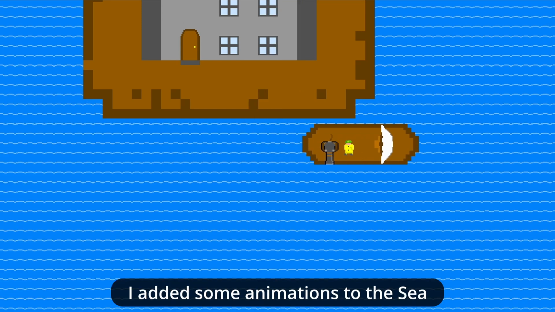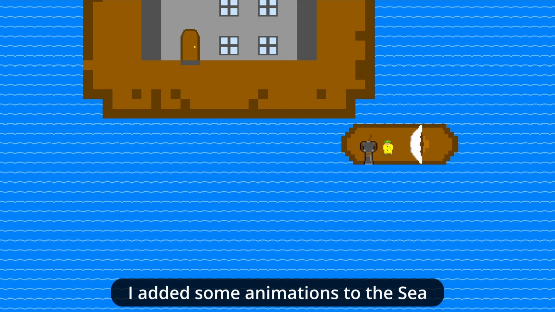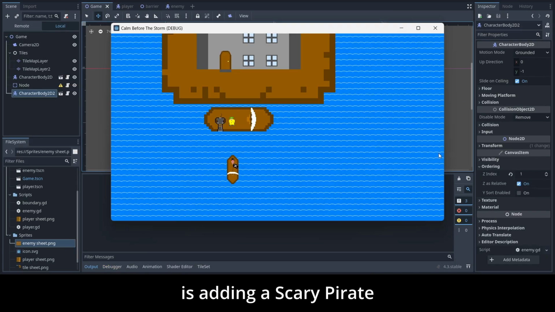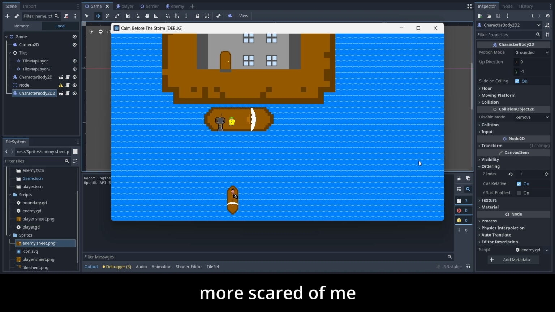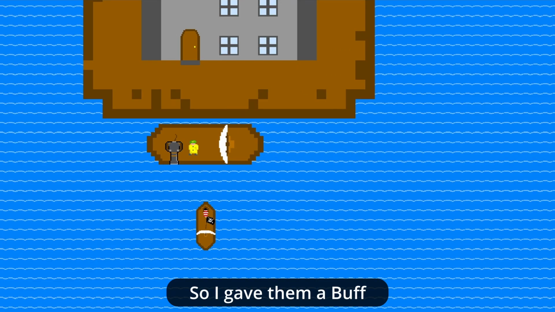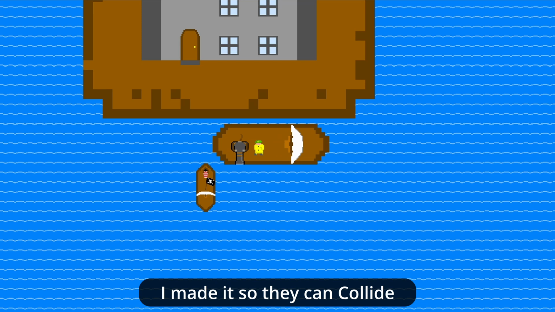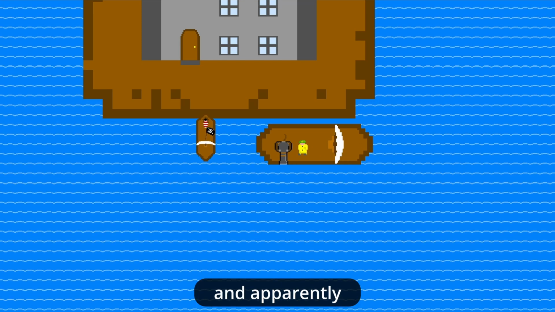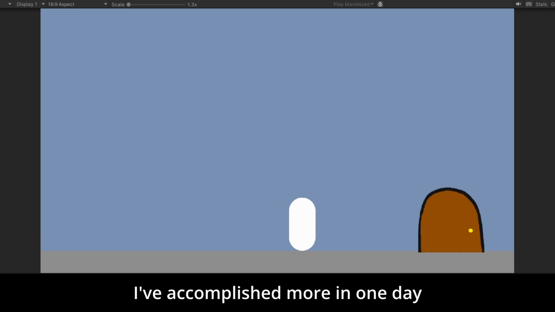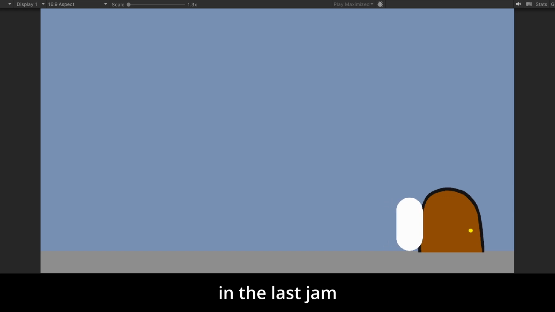After fixing that, I added some animations to the sea, and next on the list is adding a scary pirate as an enemy, although I think they were more scared of me. So I gave them a buff, and to end the day, I made it so they can collide with the player, and apparently only the player. I've accomplished more in one day than the first 3 days combined in the last jam, but unfortunately today is more productive than the next 5, starting with day 2.